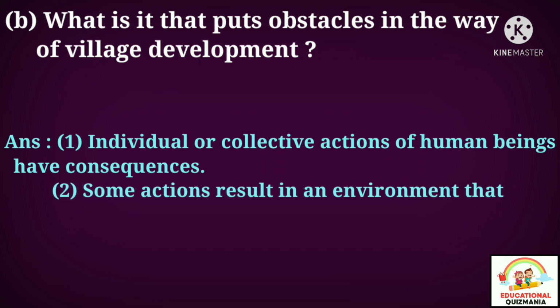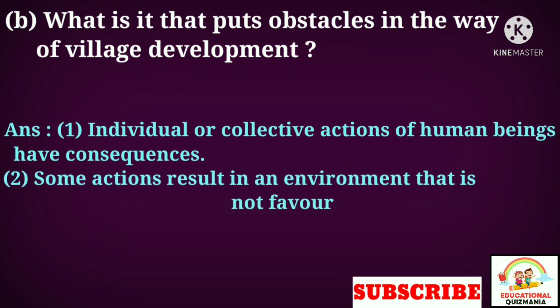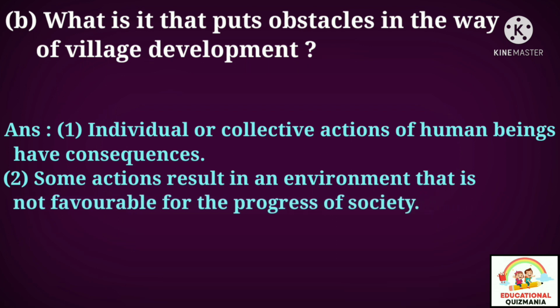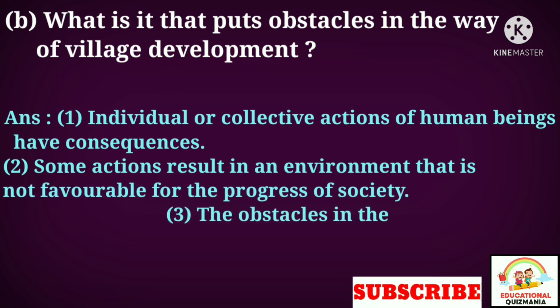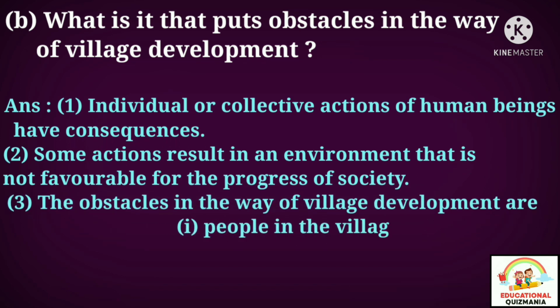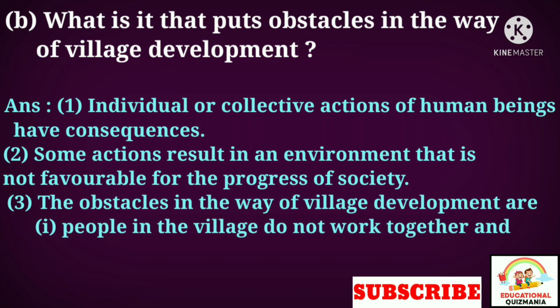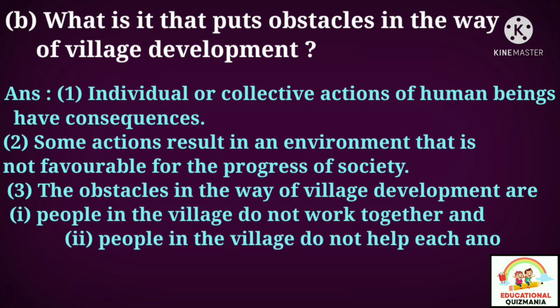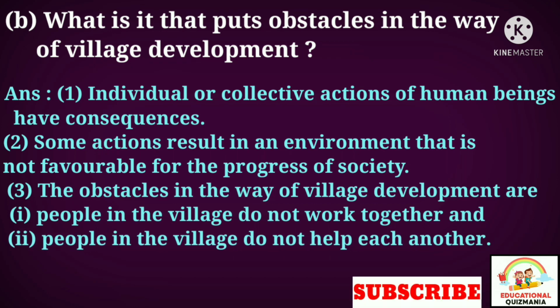Some actions result in an environment that is not favorable for the progress of society. 3. The obstacles in the way of village development are: people in the village do not work together and people in the village do not help each other.